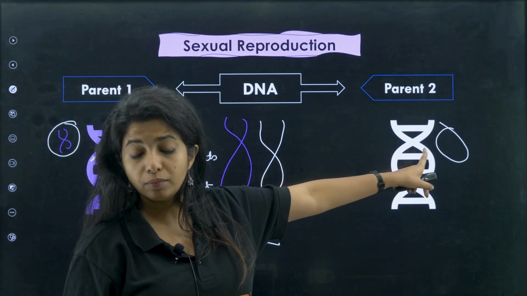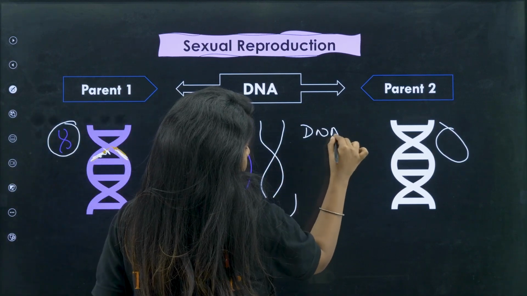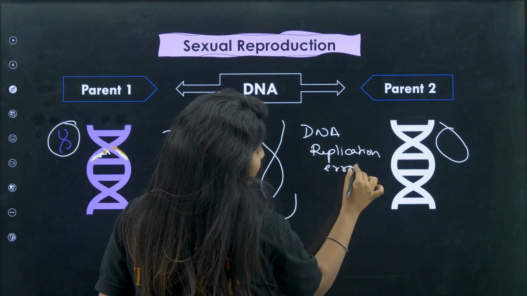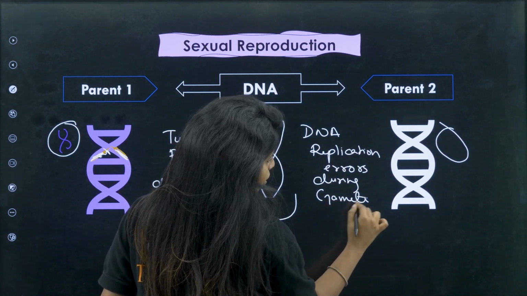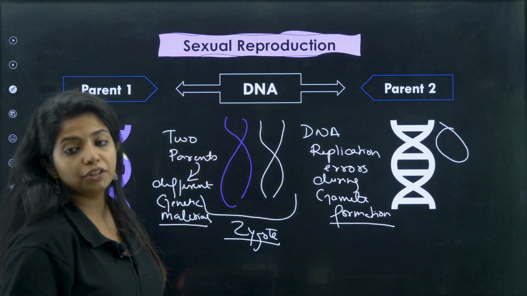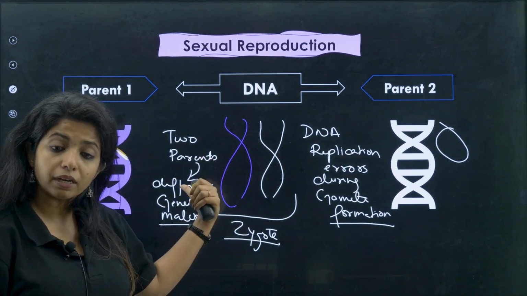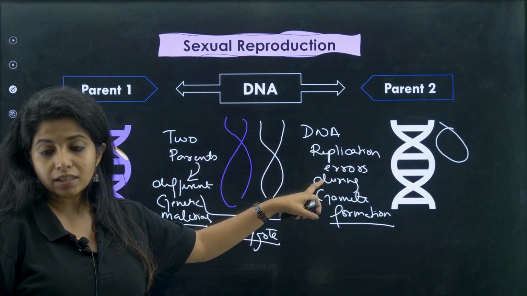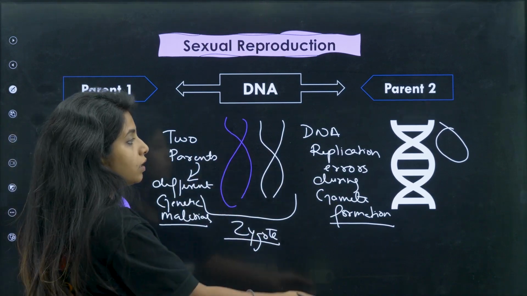Similarly over here also there can be changes. So during DNA replication also you find changes. DNA replication errors during what? During gamete formation. When gametes are formed, at that point of time, whatever errors are there in DNA replication, that will also bring out variation. So there are two reasons for sexual reproduction to have more variation. Why? Because two parents are involved, so two genetic materials are coming together. Second thing, during DNA replication that is happening during gamete formation, at that point also there are copying errors being made, which is why there is more amount of variation.